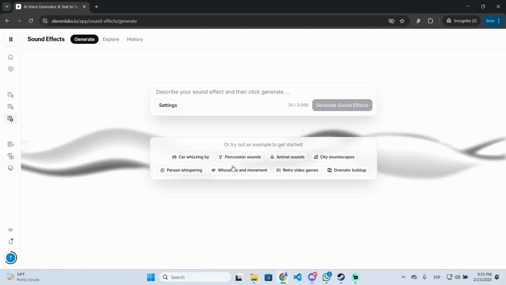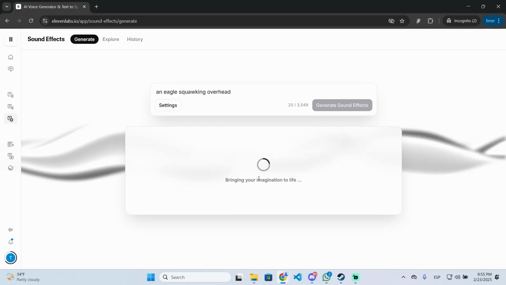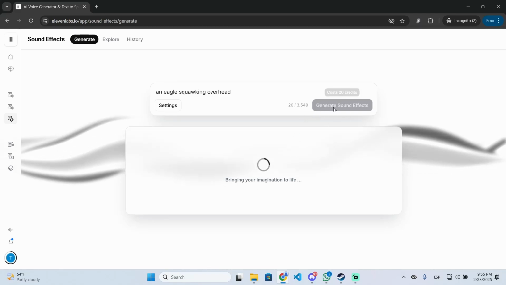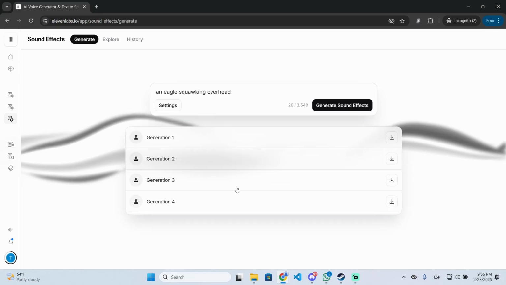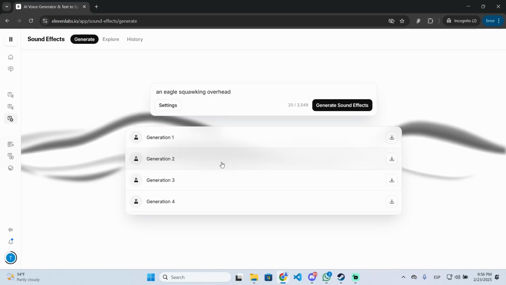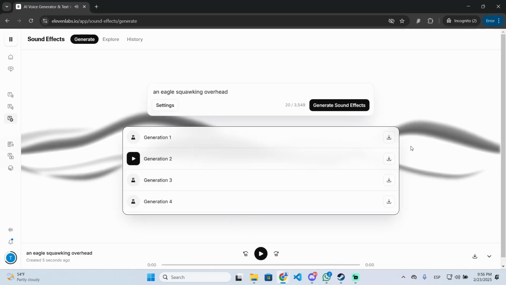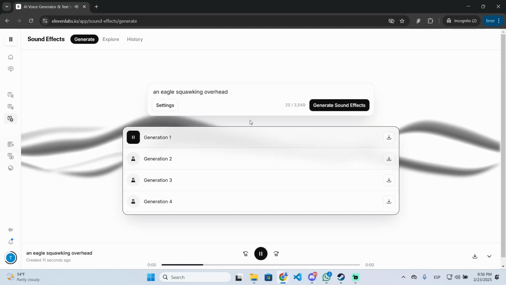So let's say I want animal sounds. I can just click there, and now it will start loading, and it will give me the sound effect after just a few seconds. As you can see, I have 4 different variations right here, and I can click them to hear them, or I can download the one I like the most.